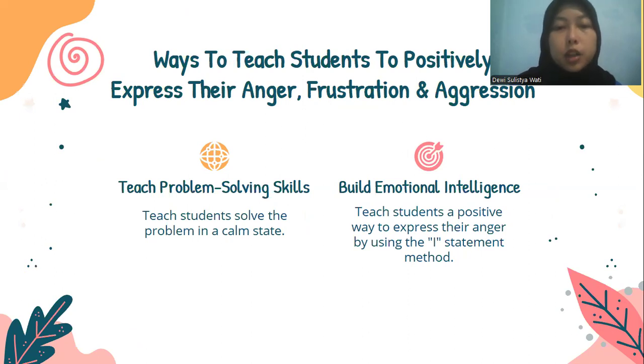The second is build emotional intelligence. Teach students a positive way to express their anger by using the I statement method. An I statement is a type of language that focuses on the speaker's own thoughts, feelings, and experiences. The I statement was created by Thomas Gordon, an American psychologist in the 1960s. For example, I don't like when you do that to me. I'm upset.